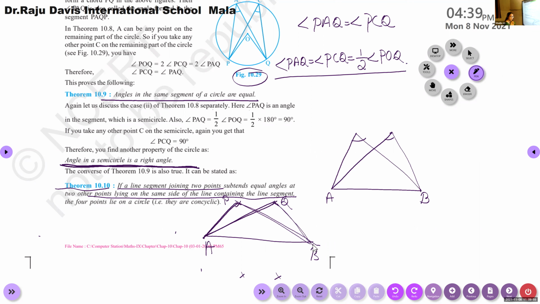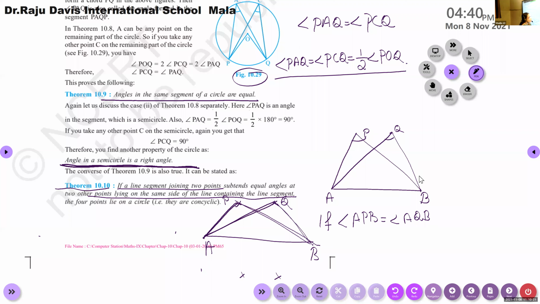Then if AB subtends equal angles at these 2 points, that is angle APB equal to angle AQB, then A, B, P and Q are concyclic, which means they lie on a circle.